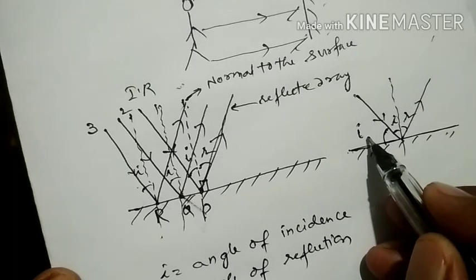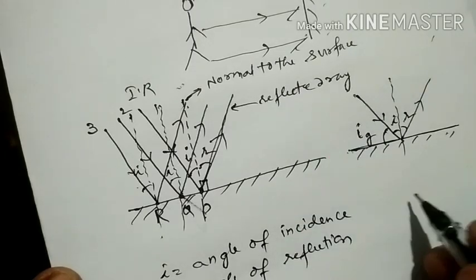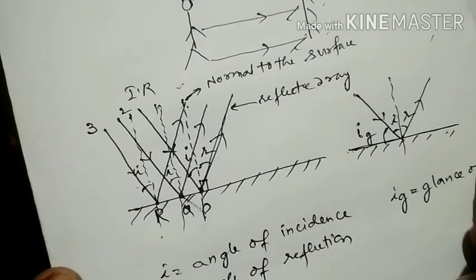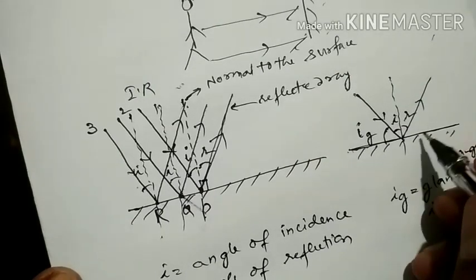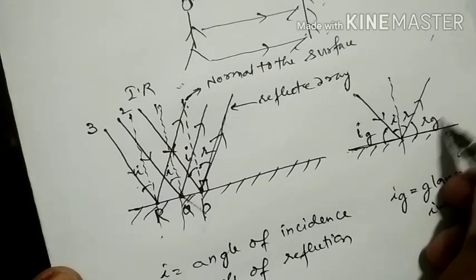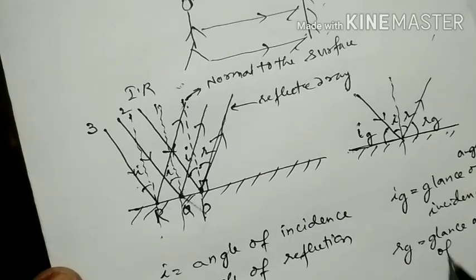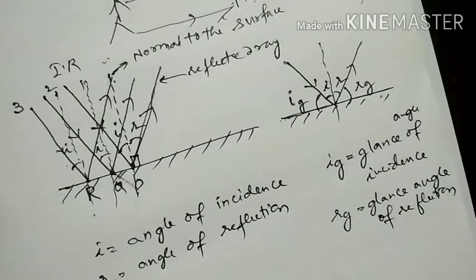I is written for angle of incidence. If you write a small g here, it is the glance angle of incidence. So the glance angle Ig is equal to the glance angle of incidence. Similarly Rg you can take. Rg means glance angle of reflection. So we have glance angle of incidence and glance angle of reflection.